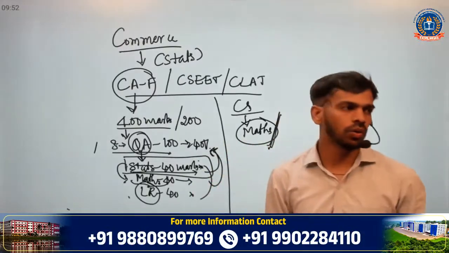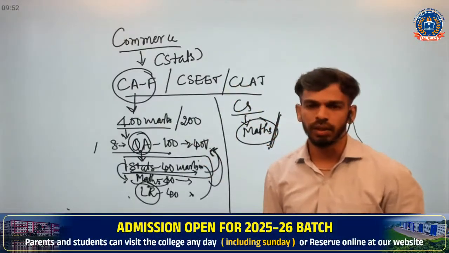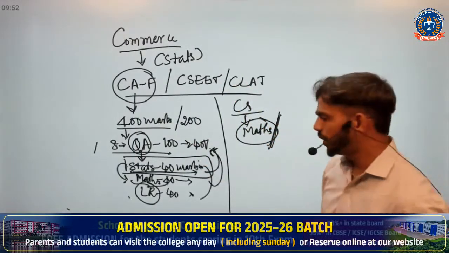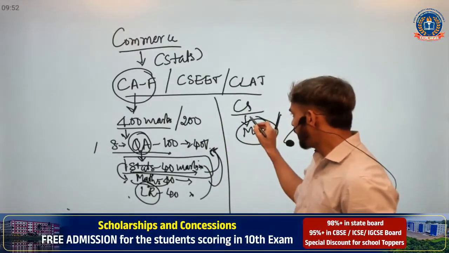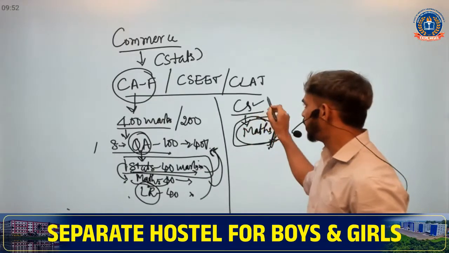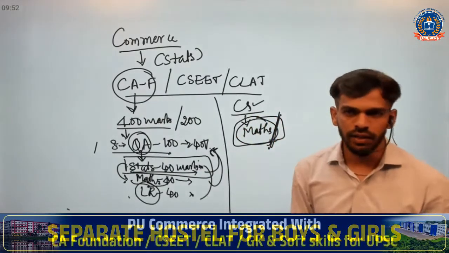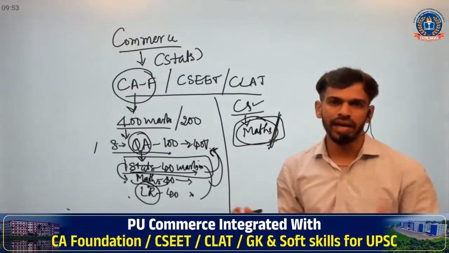Studying maths in detail may be difficult for commerce students, but studying statistics will definitely be easier for them. So you can take advantage of that to clear this paper as well, because some concepts are very common in maths and statistics.